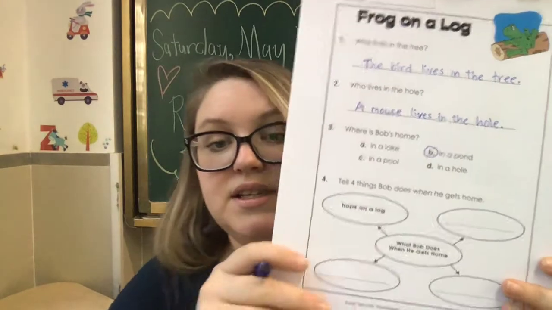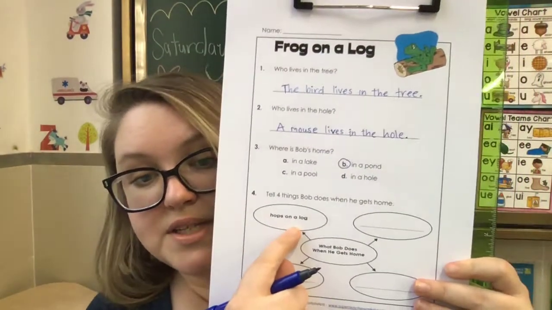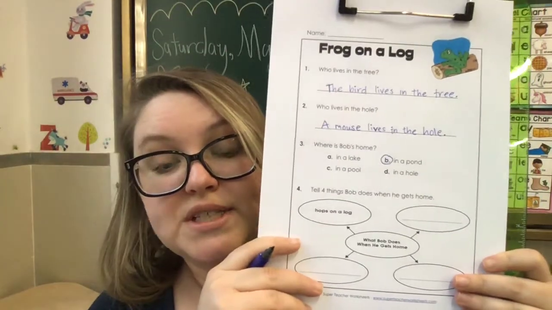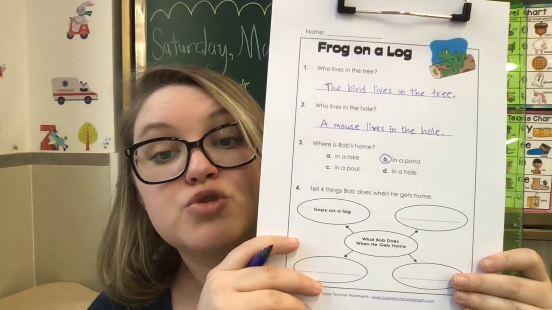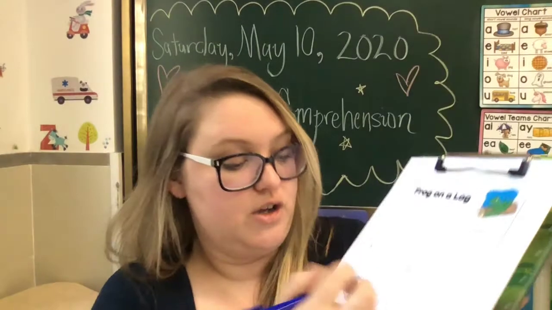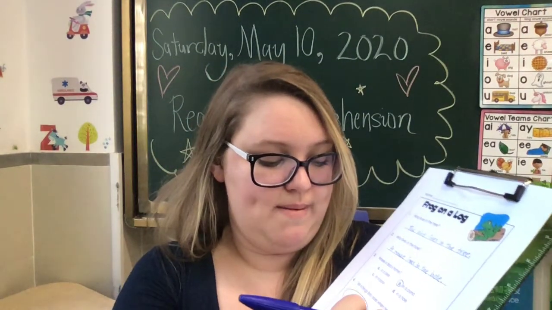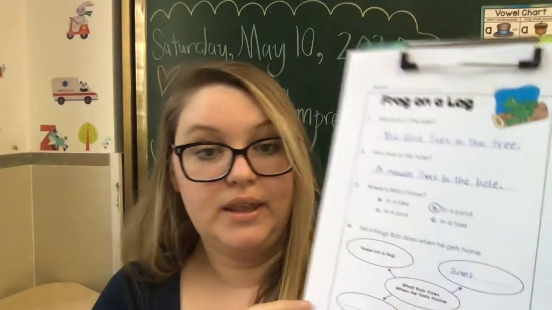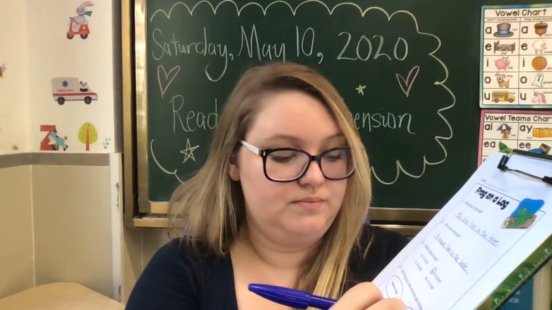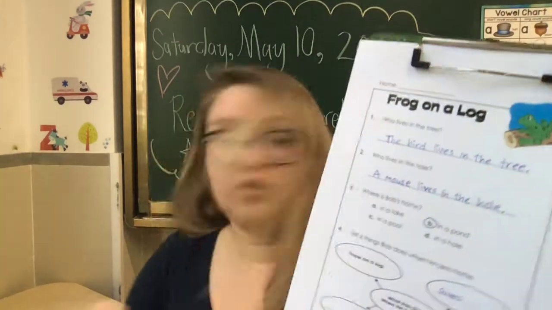So in our sentences here, it says hops on a log. That's present tense. So present tense of swam is swim, right? So swim, but we have to do S because it's he. He swims. What's it say? To the top, right?